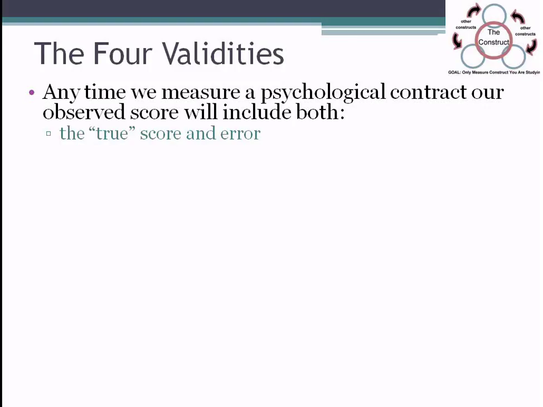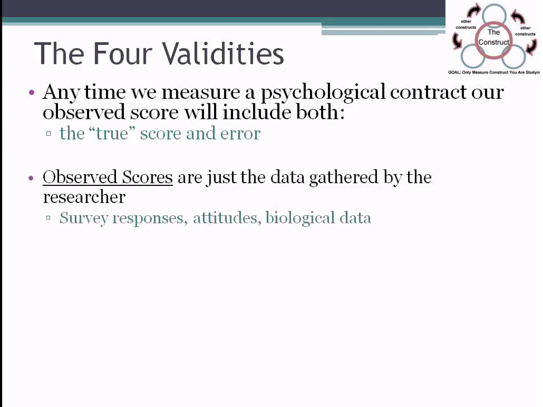That score that you get is going to contain some of their depression, right? It's going to capture some of that depression, but it's not going to capture all the depression. That score is also going to have some error built into it. And so we're going to talk about true scores versus error. So the actual score that you get from the participant, that's the raw score, that's an observed score, right?